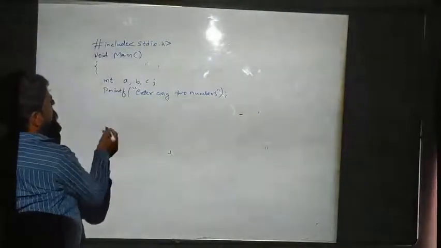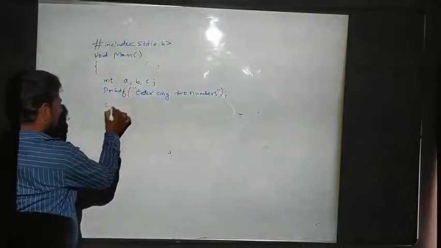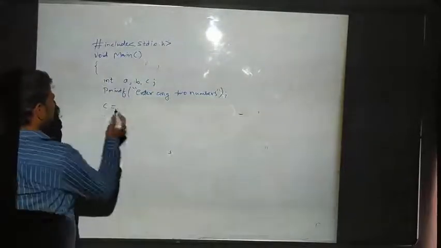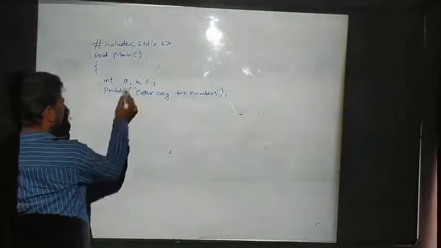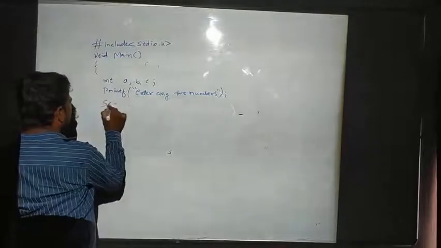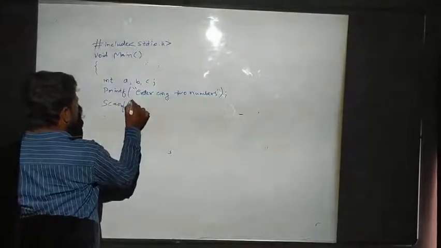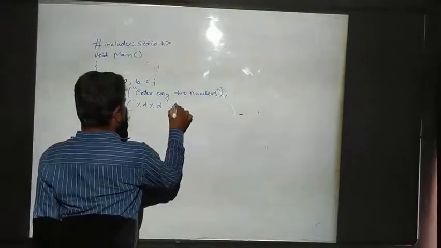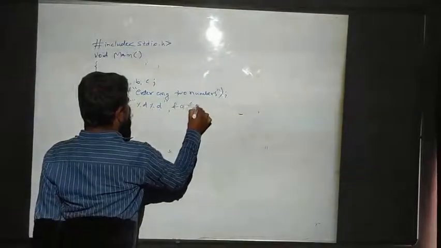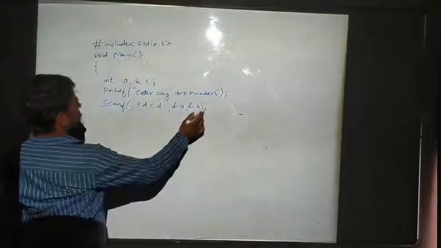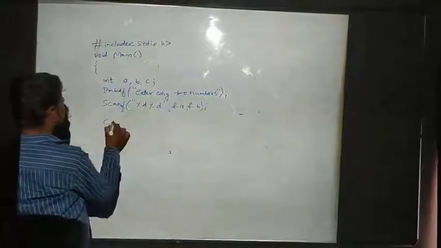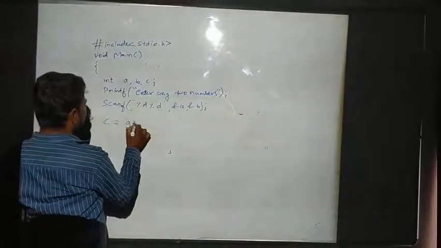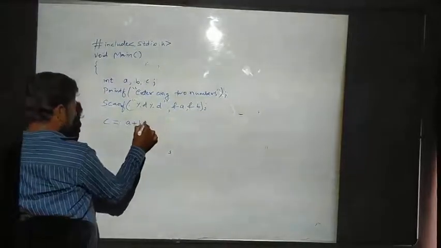Then what is the formula I am giving? Here you have to read the values. The scanf statement is used for reading: %d, %d, and &a, &b. Again I am giving a semicolon. c = a + b; I have given a semicolon here.